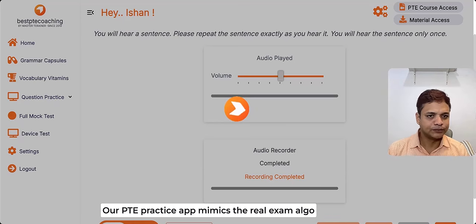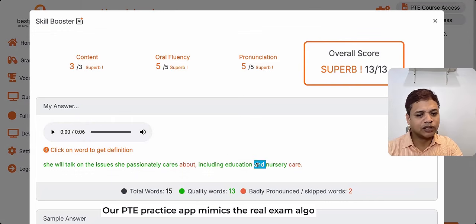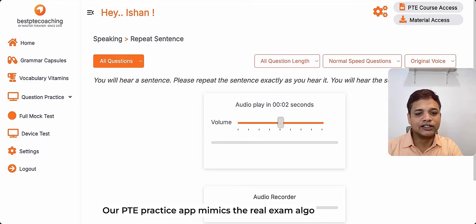Done. Let's see. Maximum score. So still some one or two words are not captured by the system, but it is still giving me maximum score, right? So I'll do one thing, I'll give half answer and see.